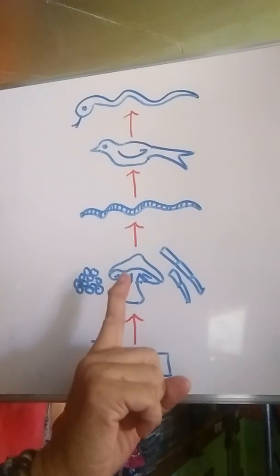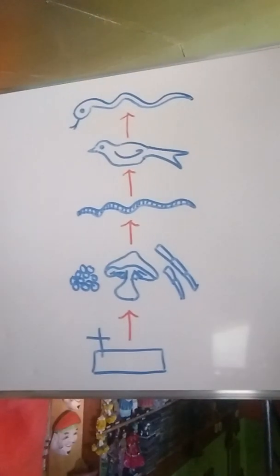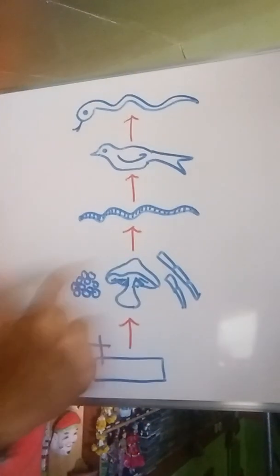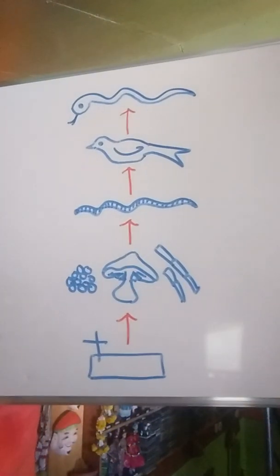Now, if the earthworm feeds on the fungi, it becomes a fungivore. If the earthworm feeds on the bacteria, it becomes a bacterivore.